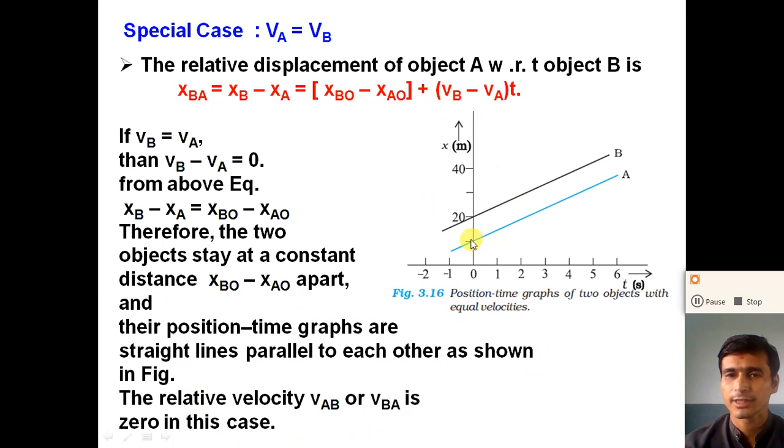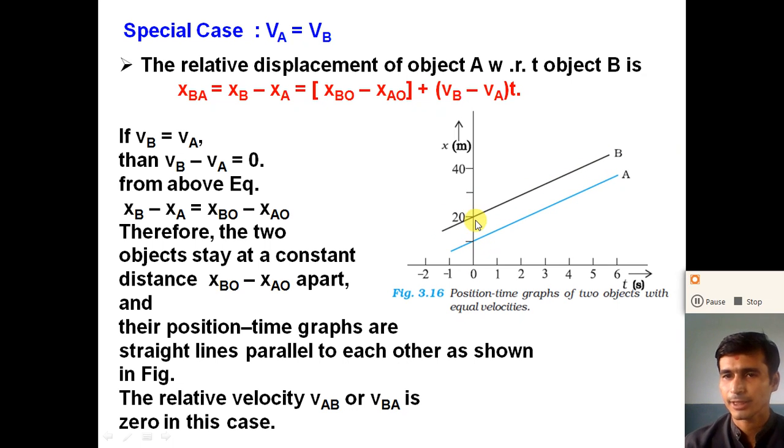So here, if we consider object A moving with velocity V_A and object B moving with velocity V_B, at time t equal to 0 the relative displacement between these two objects is this much, from 10 to 20, so we can say 10 meters.